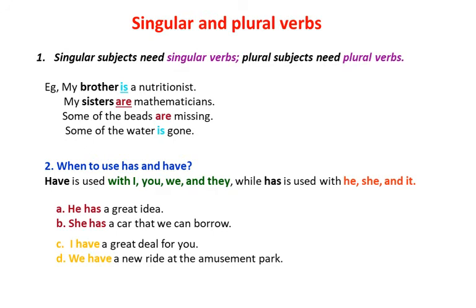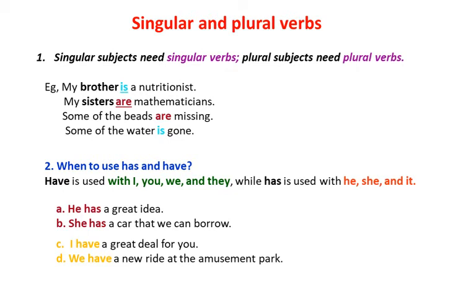Before discussing question B, recall helping verb. Singular subjects need singular verbs. Plural subjects need plural verbs. You can see the singular helping verbs we use are is, was or am. But in the plural we use are or were. And now we have to see when to use has or have.